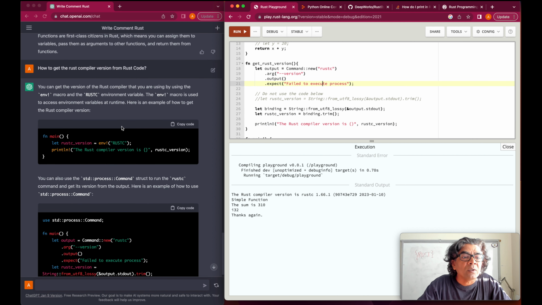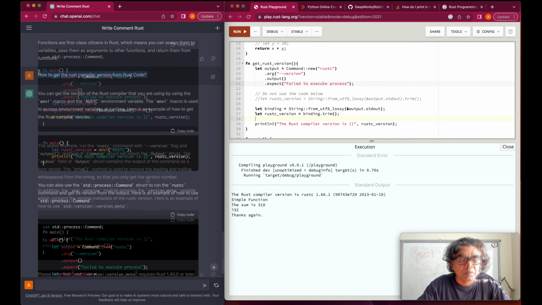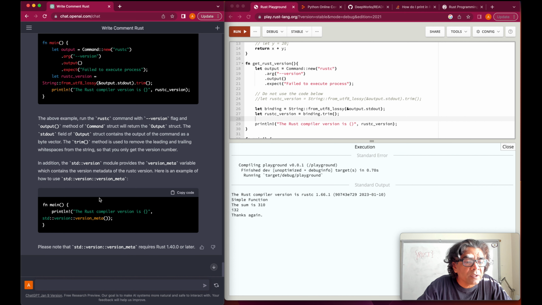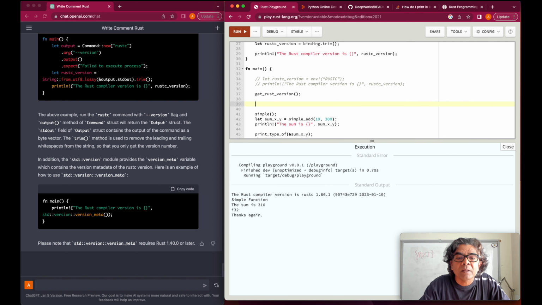So this is another method we wanted to add. So let me add this also. There is another option we can see here, which is using the std version and version meta, if we are using Rust version 1.40 and above. We have already validated that we are using 1.66.1, so we could actually use this line here and see if we are getting that value out.